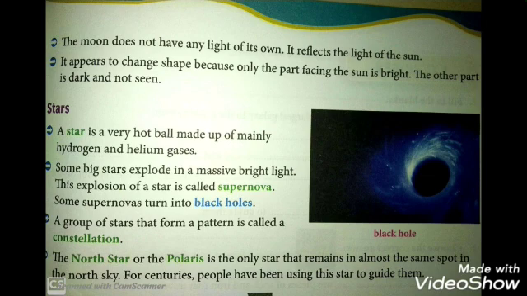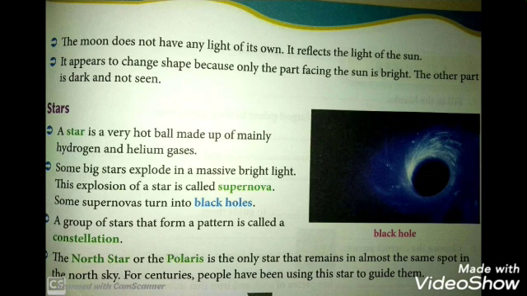It appears to change shape because only the part facing the Sun is bright, the other part is dark and not seen. So students, we know that the shape of the Moon changes. Why does it change? Because the only part of the Moon that is facing the Sun is bright and the other is dark. So we are not able to see that part. That's why we see the change in shape of the Moon.